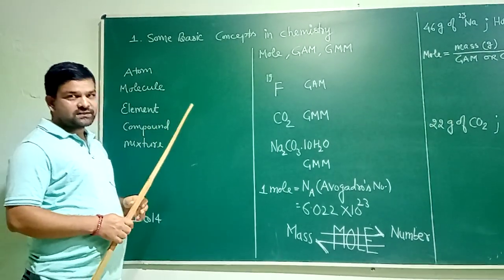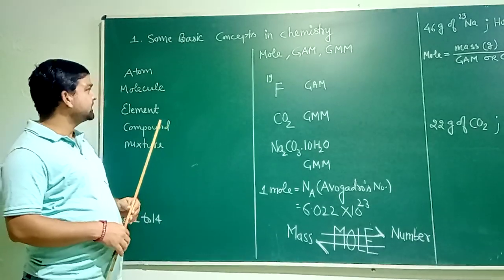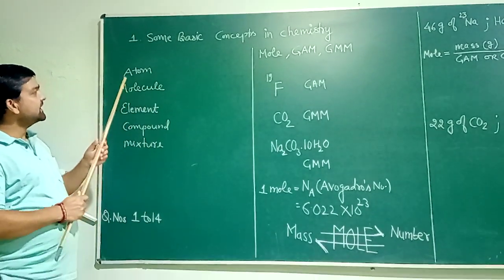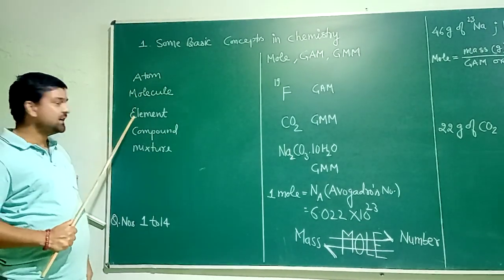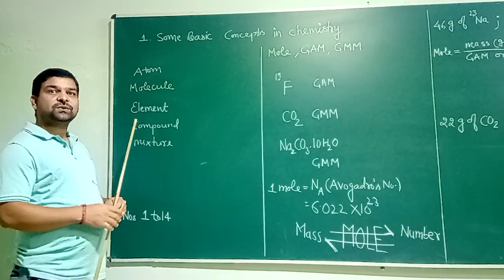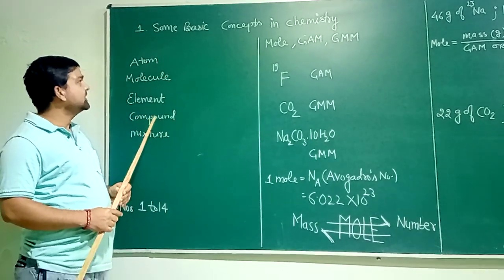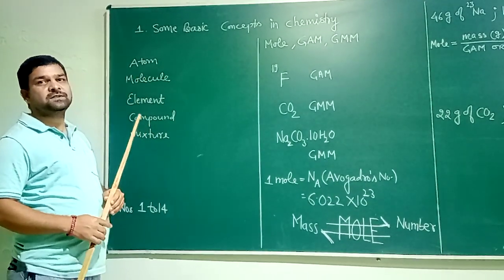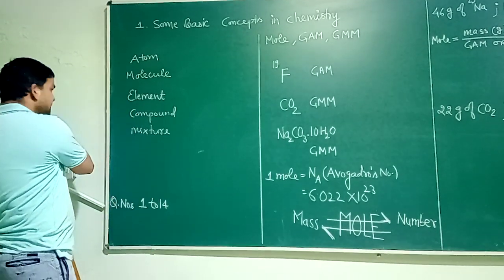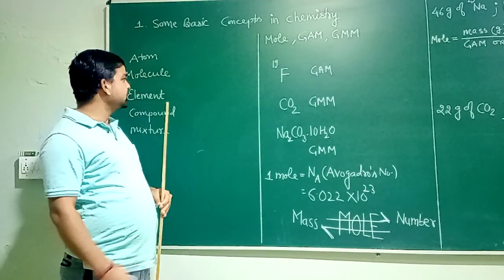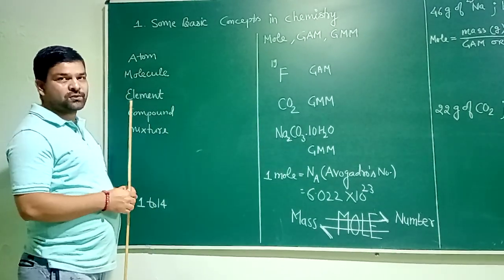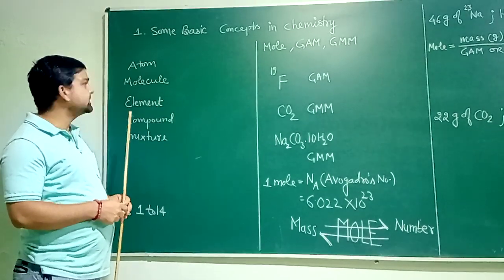So without wasting time, I am starting with a few basic terms used in chemistry: atom, molecule, element, compound and mixture. Because you already prepared these in class 9th, I suggest you prepare all these terms effectively. I just want to show only one example of each so that it will help you revise this basic terminology for chemistry.